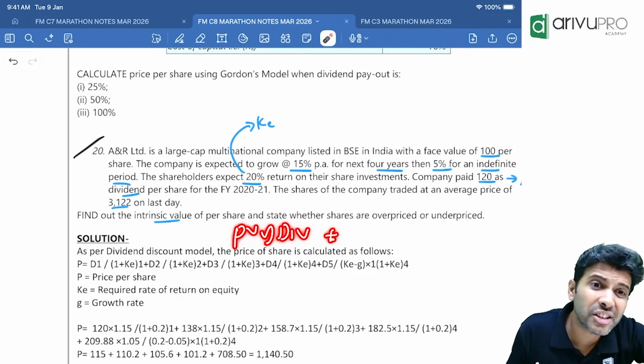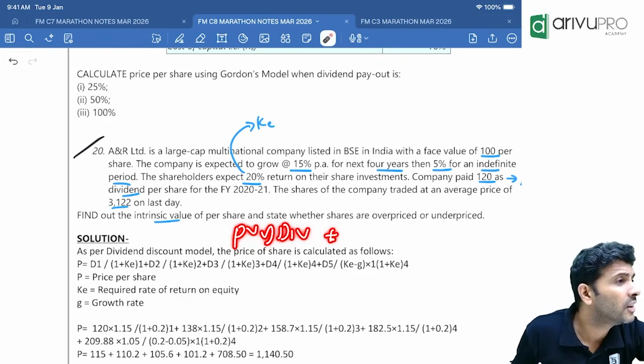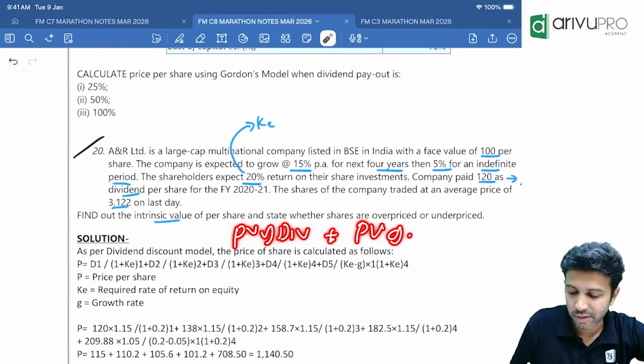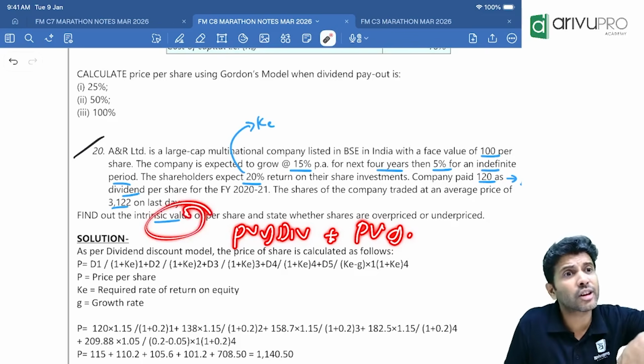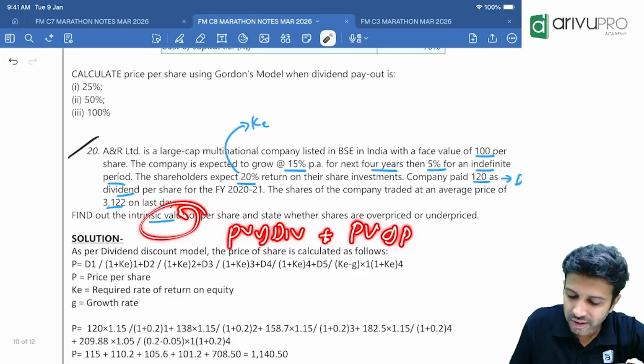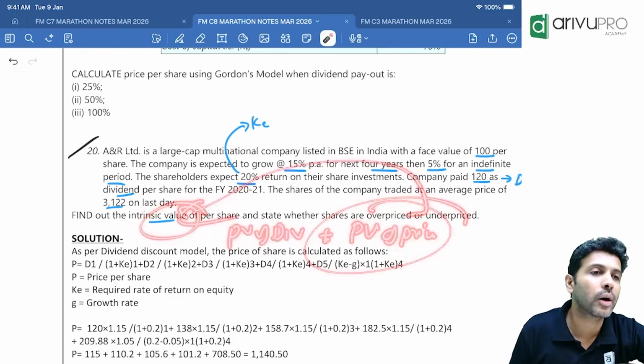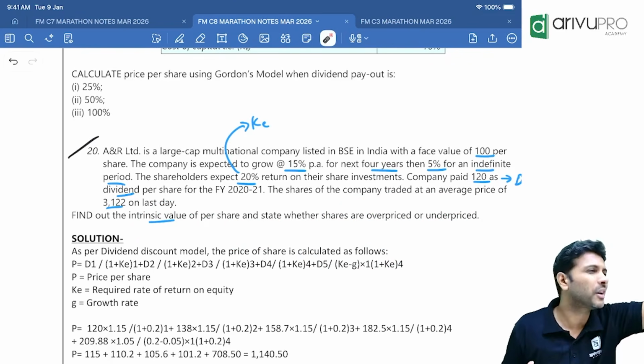Later you will sell the shares. When are you planning to sell the shares? 10th year, right now. So that means you want the 10th year value or today's value? They are asking intrinsic value after 10 years or now? Now. That means find out the present value of the price of the share. These two, if you add, automatically it is nothing but what? Intrinsic value. That is what that formula is telling.